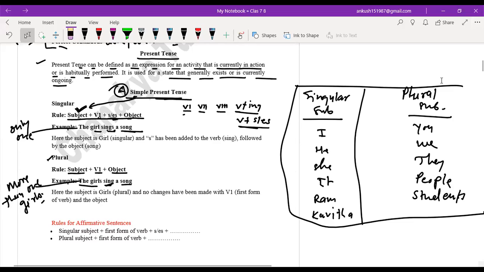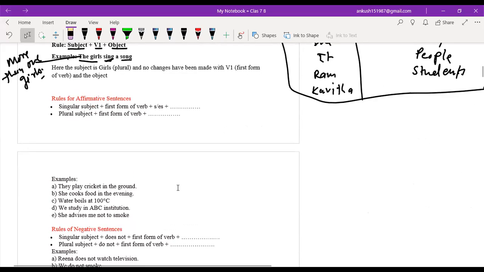Yes, sir. Okay, these are the singular ones, but I is an exception. Though I is a singular subject, we still use a plural verb with it everywhere. Understood?